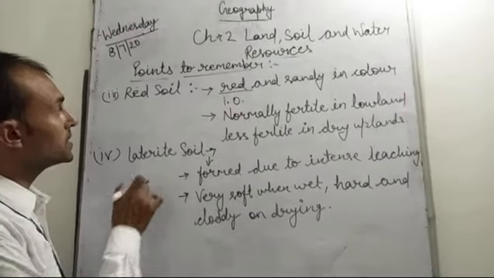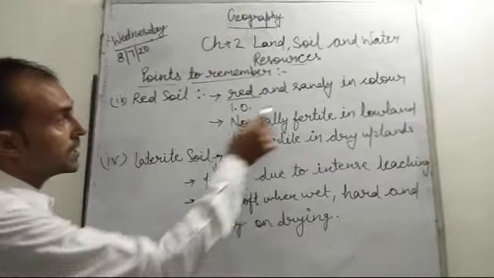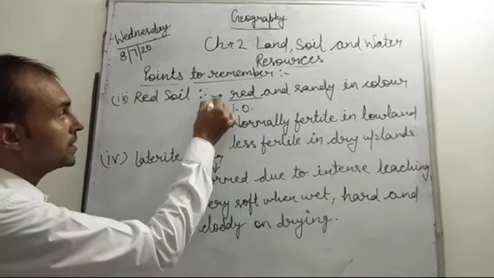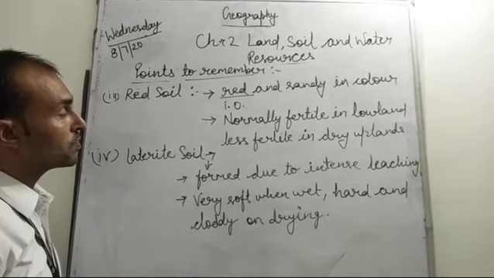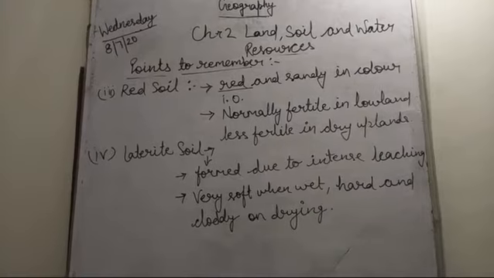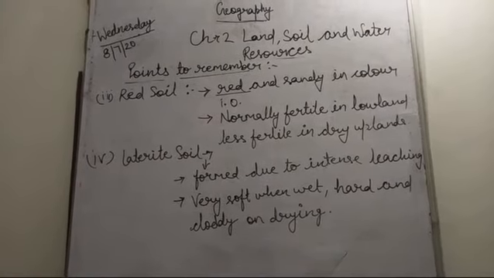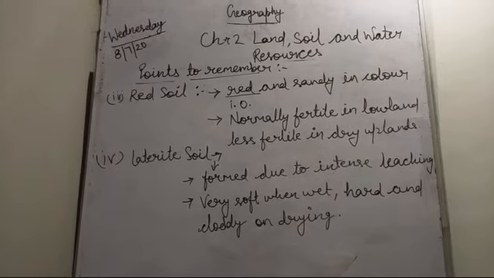Now the next is red soil. Red soil is red and sandy in color. The reason for the redness of the soil is the presence of iron oxide. In the lowlands, it is normally fertile, but in the dry uplands, it is less fertile.